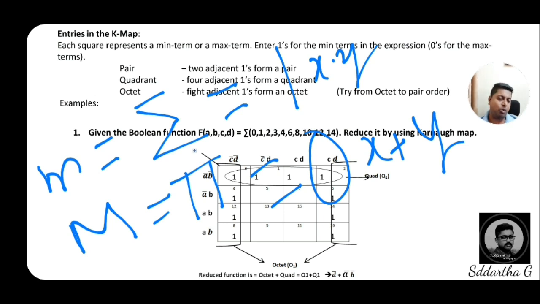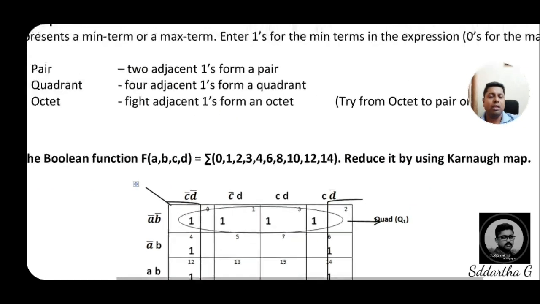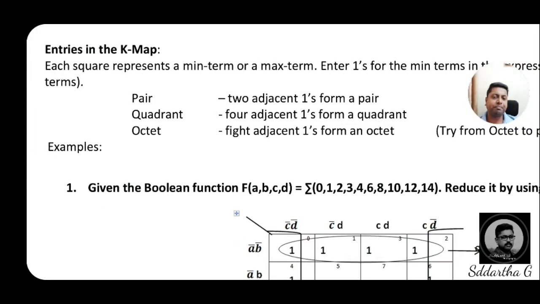For the maxterm expression, POS expression, you should place 0 within the boxes for the given decimal equivalents, and these expressions are in the form of x plus y. So this is what we call minterm and maxterm representation using K-map. Now we will go for simplification methods, reduction methods. On your screen, the first reduction method in the K-map is the pair.